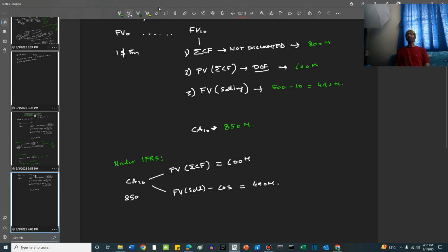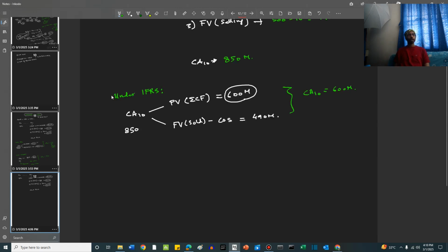So which one is chosen, friends? As a new carrying amount, which one is chosen? As we have seen before, the higher one is chosen. So in this case, the carrying amount at period 10 becomes 600 million. Right, friends?